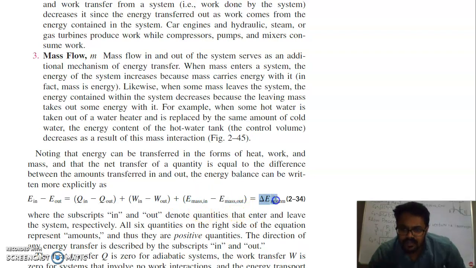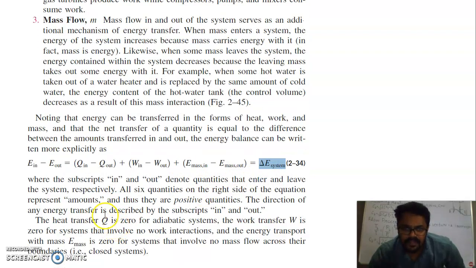So that is the total change in the energy of the system, where subscripts in and out denote the quantities that enter and leave the system, and all six quantities on the right hand side of the equation represent amounts, and thus they are positive quantities. The direction of any energy transfer is described by the subscripts in and out. The heat transfer Q is 0 for adiabatic systems, meaning if there is an adiabatic system, this part will be 0. The work transfer is 0 for a system that involves no work interactions. If there is no work interaction, then this amount is 0.